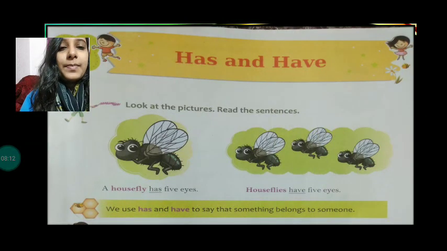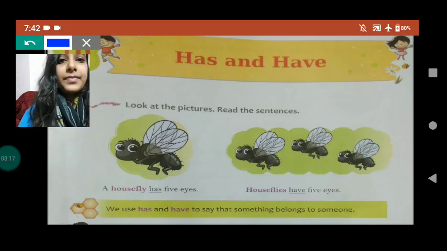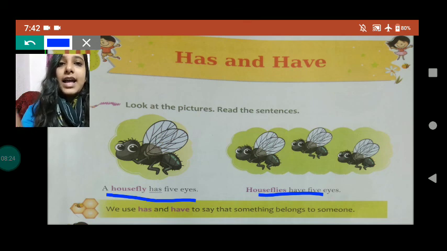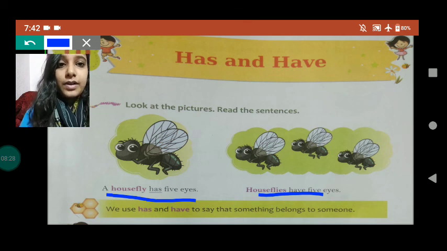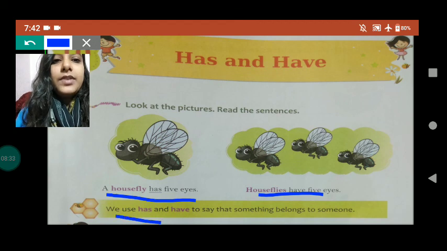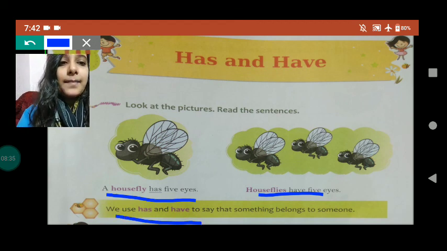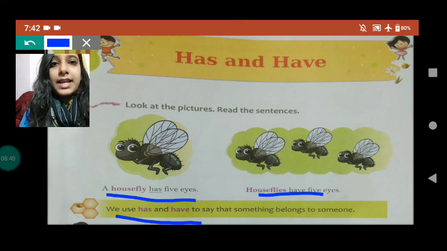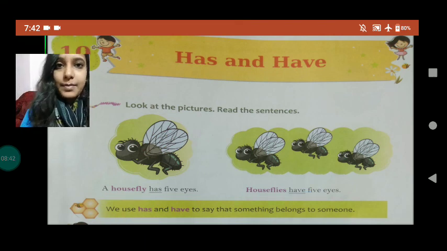You can see here. Now chapter number 10, has and have. This is your chapter. Let's read it. A housefly has 5 eyes. Houseflies have 5 eyes. You can see housefly is singular. Houseflies are plural. So with singular we have added has. With plural we have added have. We use has and have to say that something belongs to someone. When do we use has and have? When we have to say that this thing or this animal or these things belong to someone or something.